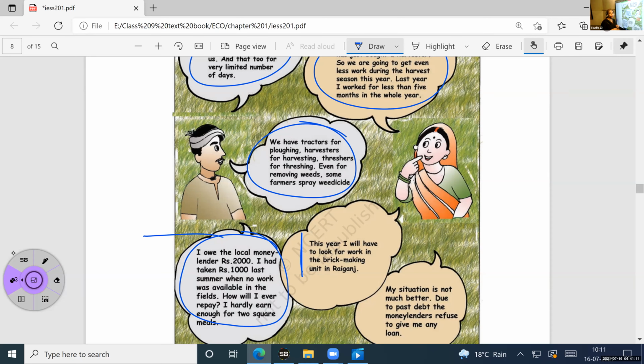He is not able to provide two meals in a particular day. That is his situation, so he is feeling very bad. This is one situation. Okay, another one here, what this lady is talking.